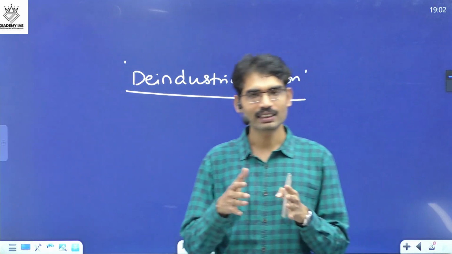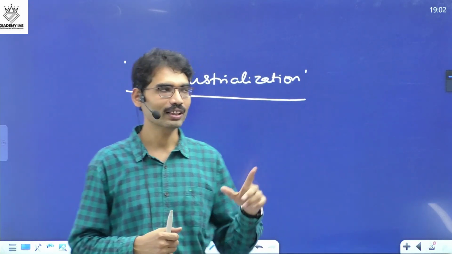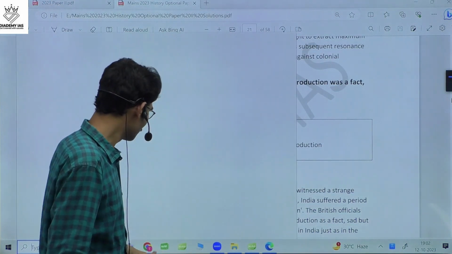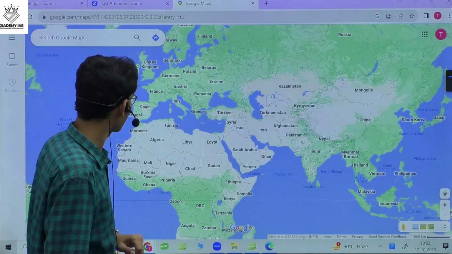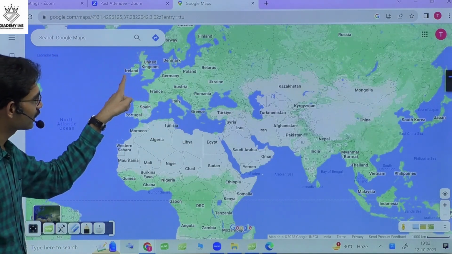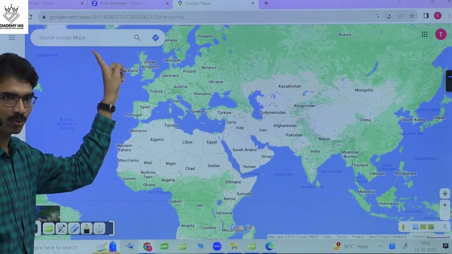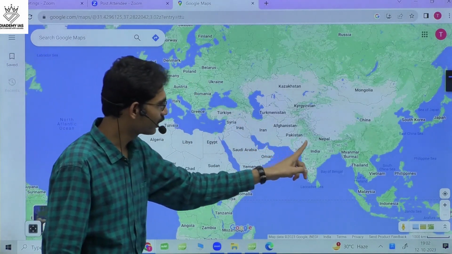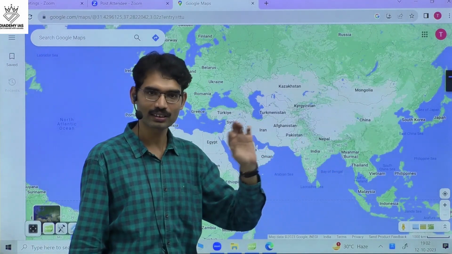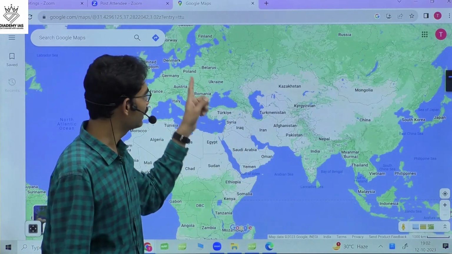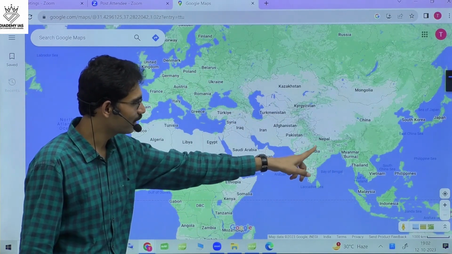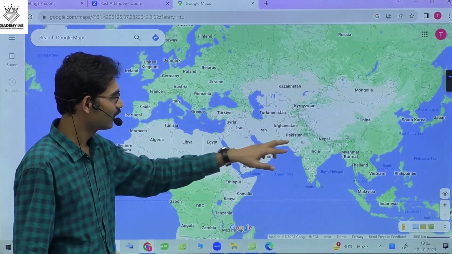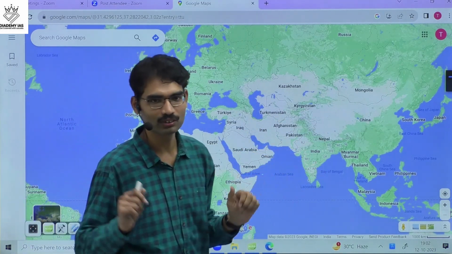But is it the same process? Whatever deindustrialization that took place, the way traditional handicraft transformed into modern industries, the scenario is different in United Kingdom. The way they have treated Indian industries is different. But they tried to say that if we say, because of you, we were deindustrialized, British scholars say, no, it is a natural process, we don't have anything to do with it.